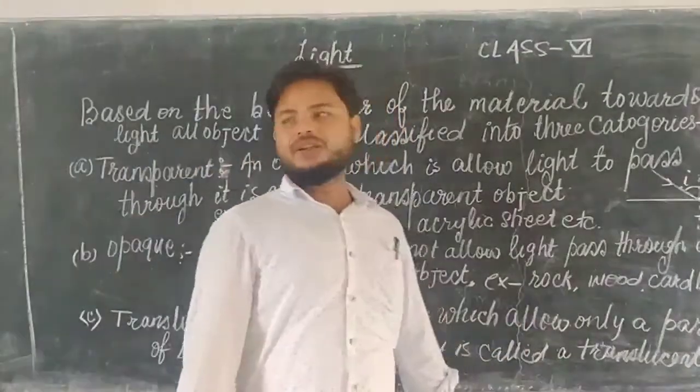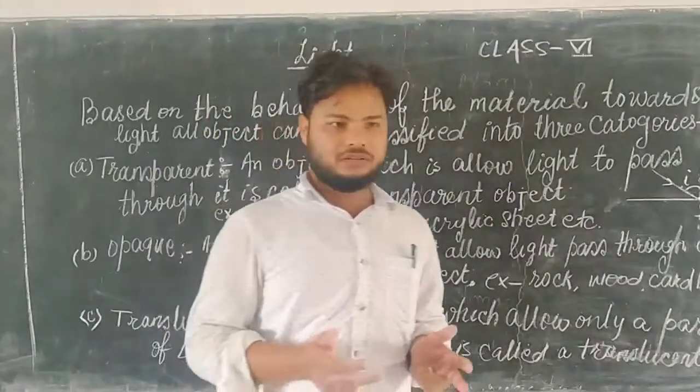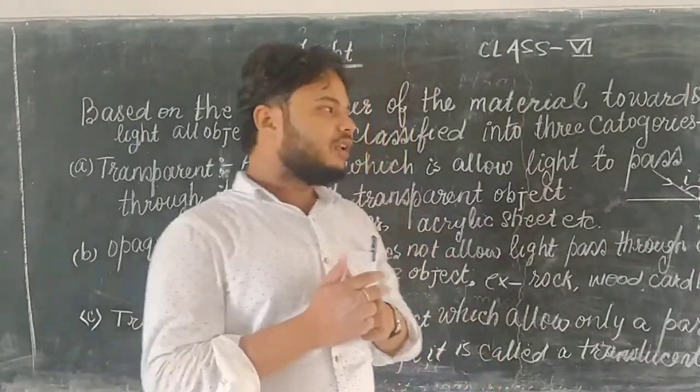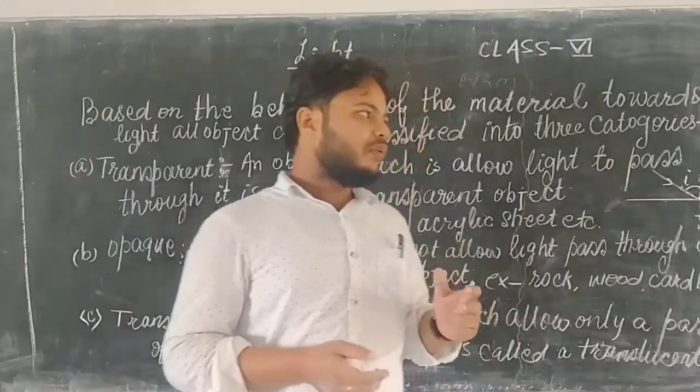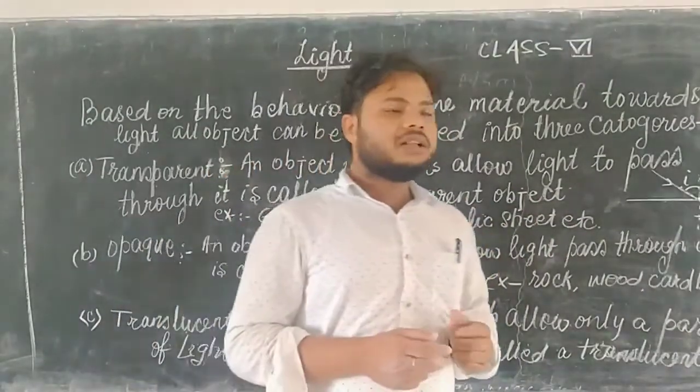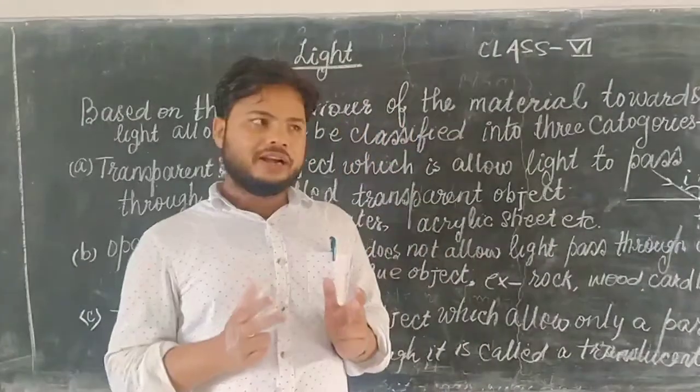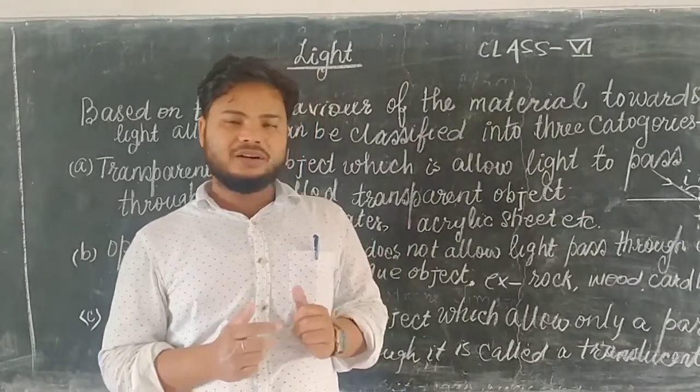So an object which allows only a part of light to pass through it is called a translucent object. Some examples of translucent objects: oily paper, which means oil paper or wax paper. When there is wax on paper, that type of paper allows light to pass but not completely.